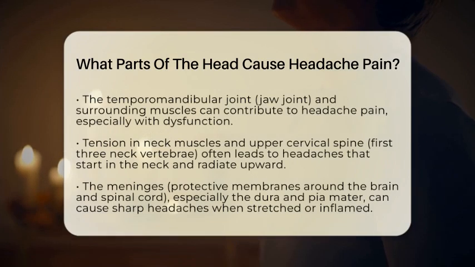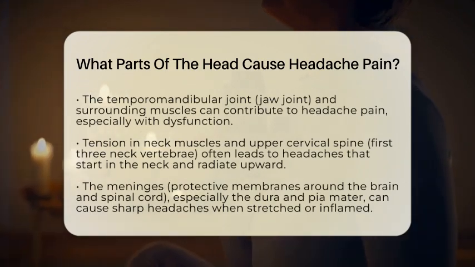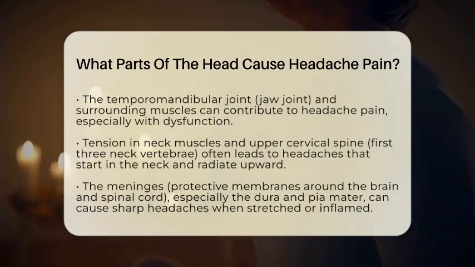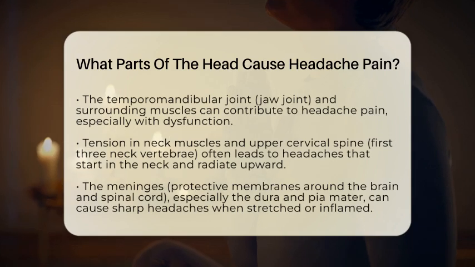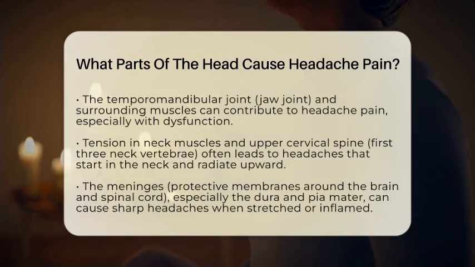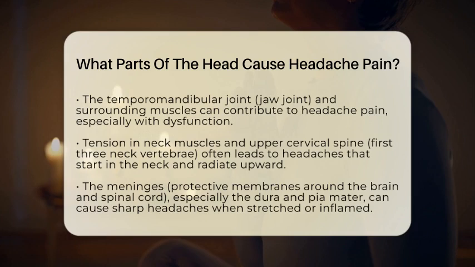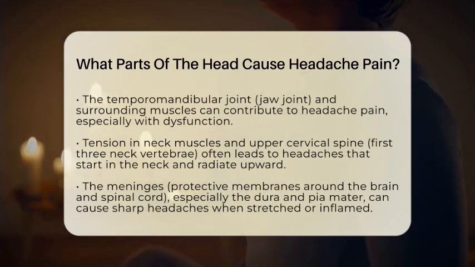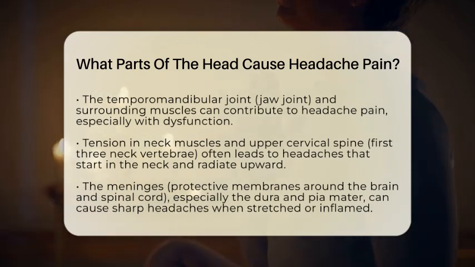Tension in the muscles of the neck and upper cervical spine, which includes the first 3 neck vertebrae, often plays a role in headaches, especially those that start in the neck and radiate to the head. These muscles and nerves can become tense or irritated, leading to pain that feels like a headache.